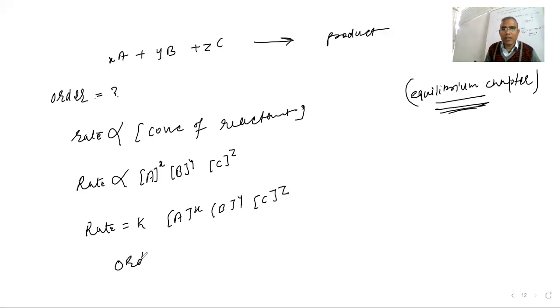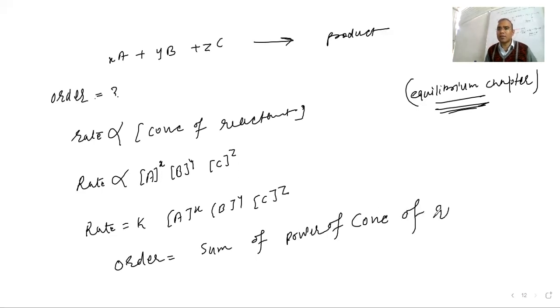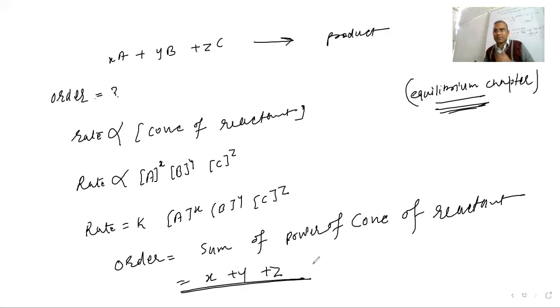The order is the sum of the powers of concentration. Never write the product of concentrations. This is defined in terms of the reactants. So the order of reaction is the sum of the powers, x plus y plus z.